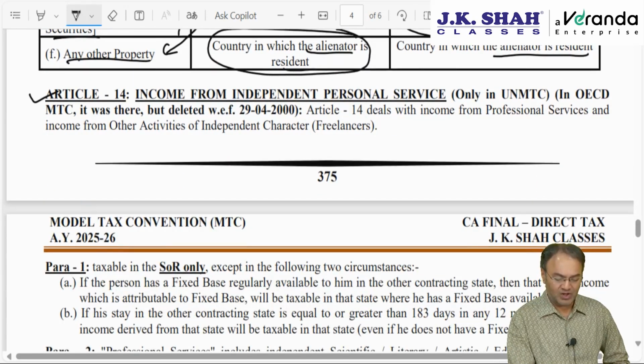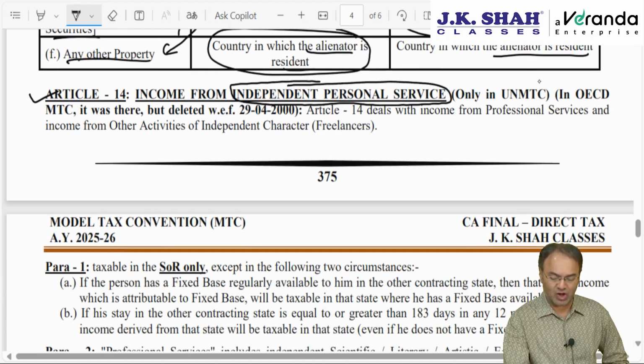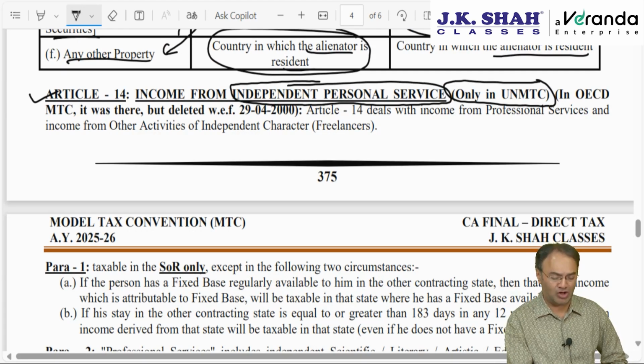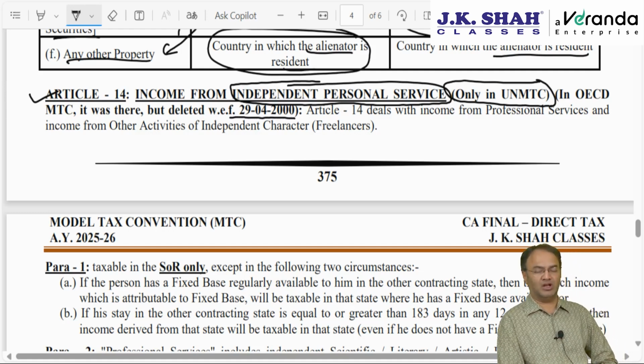Article 14, income from independent personal service. Independent personal service, this concept is there only in the UN model. It was there in the OECD model also, but it was deleted on 29th April 2000. 25 years back it was deleted. Doesn't matter, as of now it is there only in the UN model.